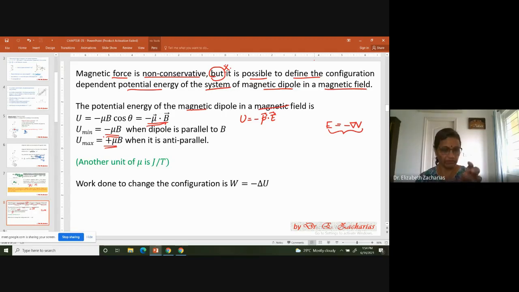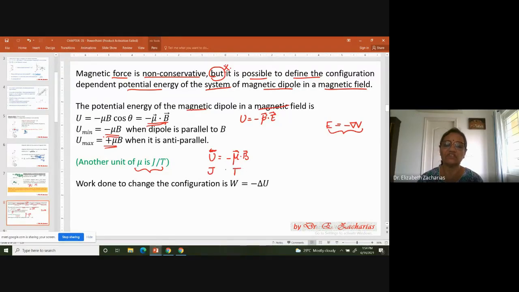Okay. Now, from this expression U equal to minus mu dot B, you are able to get another. See, these are all the questions that one could ask in a MCQ, multiple answer MCQs, for example. So you see here that U equal to minus mu dot B. So you can see that this is Joule, this is Tesla.